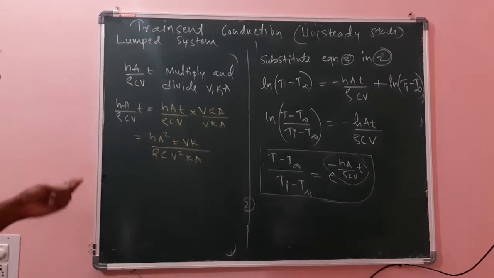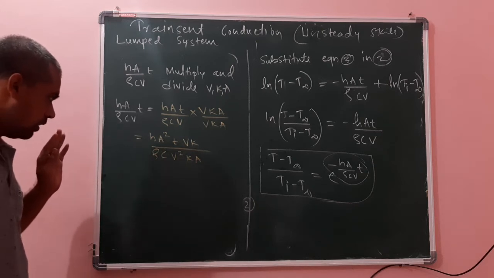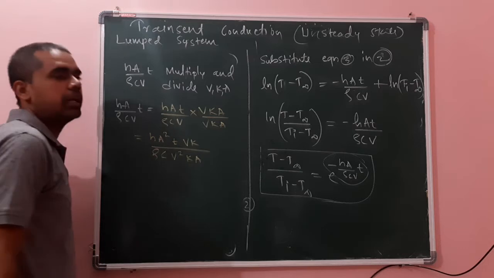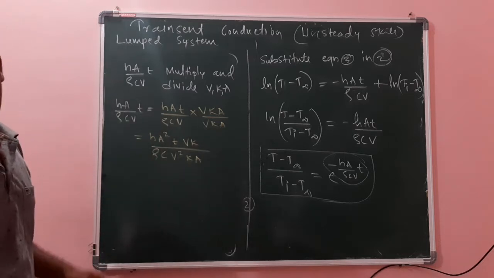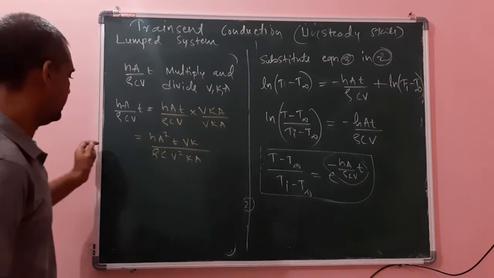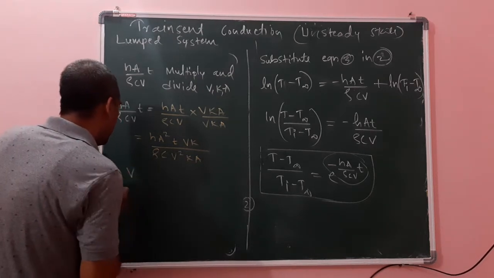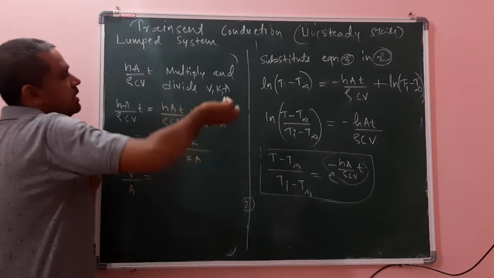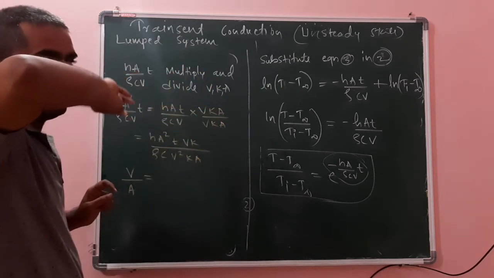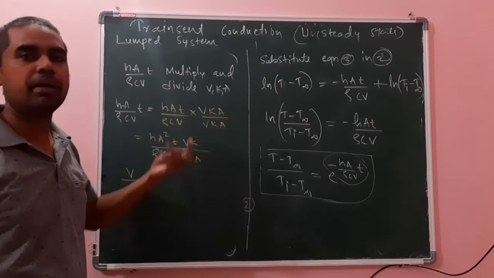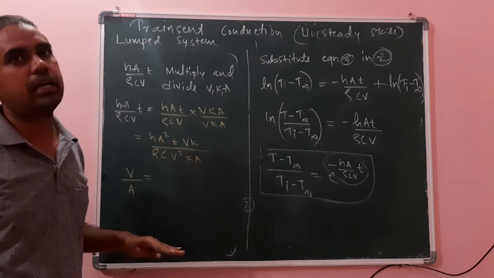Now, in the lumped system analysis we will write one term called the characteristic length. We write volume of the solid by area of the solid. Suppose it is a sphere, the volume of the sphere is 4 by 3 pi r cubed, divided by the area of the sphere, 4 pi r squared.